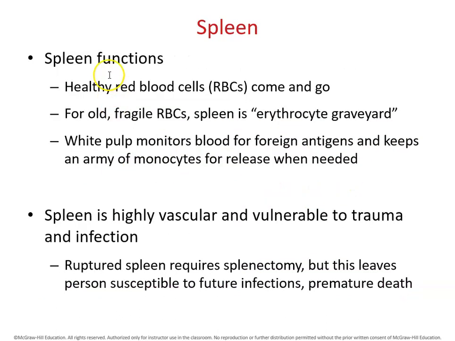The function of the spleen is to make sure the healthy red blood cells come and go. It will break down bad red blood cells in the spleen, and the white pulp will monitor the blood for foreign antigens and keep the blood clean and healthy. The spleen is highly vascular, but is vulnerable to trauma and infection.